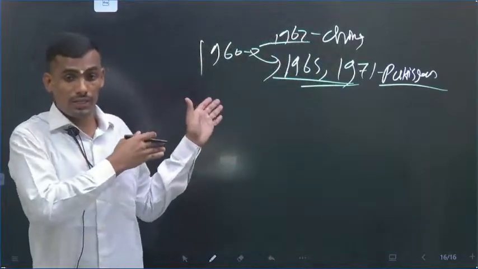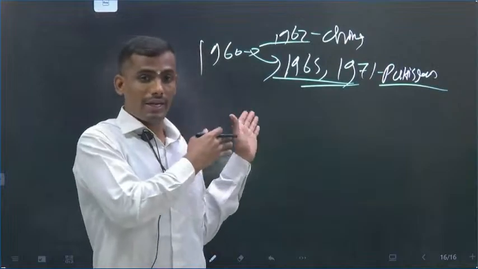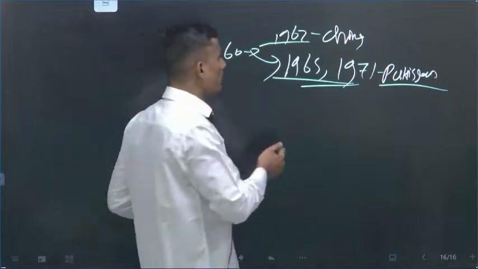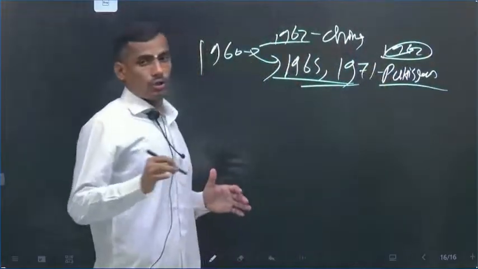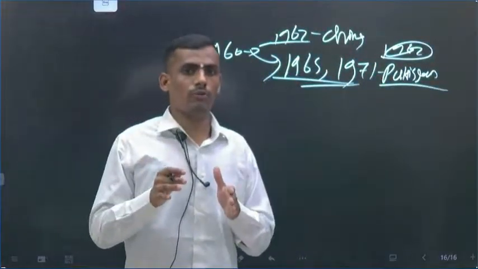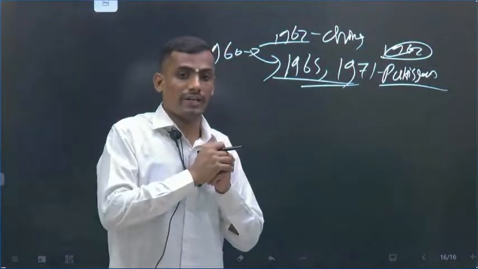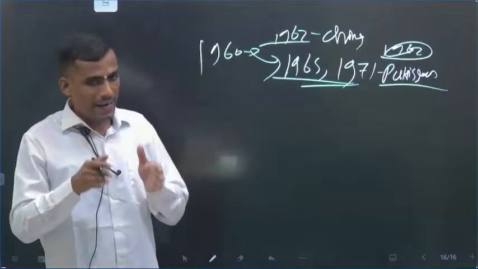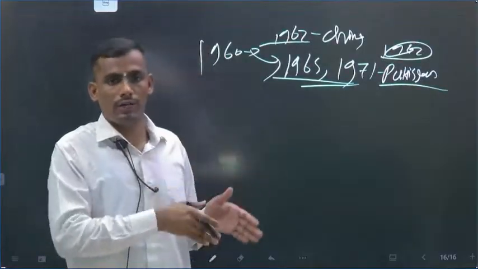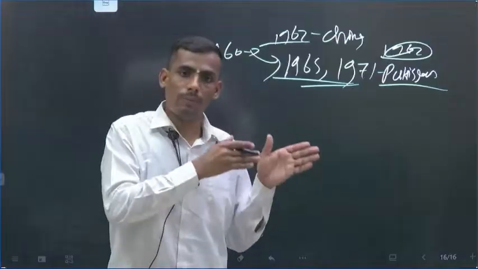The friendship of Pakistan and China was growing around 1962-1963. Pakistan gave the Karakoram and Shaksgam Valley to China. That CPEC, the China-Pakistan Economic Corridor, passes through the Shaksgam Valley of the Karakoram ranges.